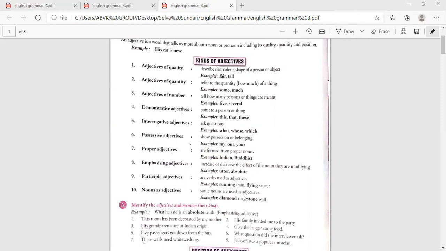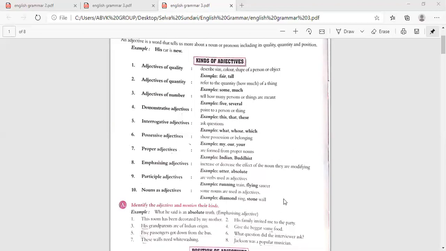Nouns as adjectives. Some nouns are used as adjectives. The noun itself is becoming an adjective. That is diamond ring. Ring is a noun and diamond is also a noun. So the diamond is telling about a ring. So a noun is used as an adjective here. Stone wall. Wall is a noun, stone is also a noun. So here the noun stone is used as an adjective to wall.